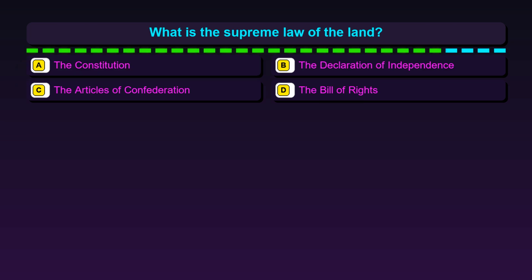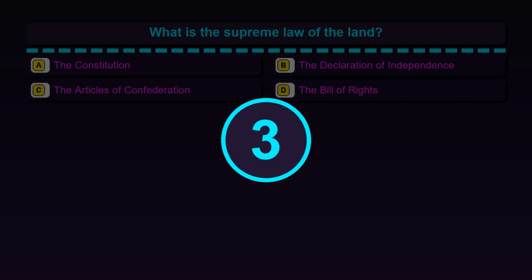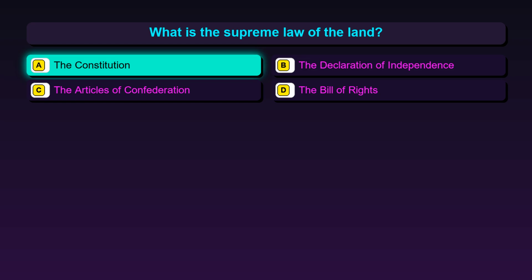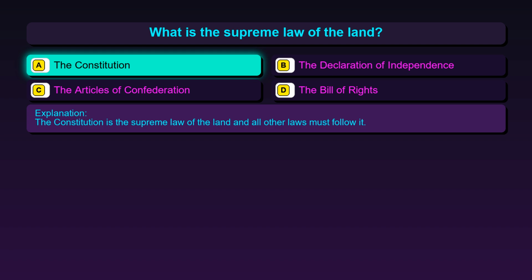Question 115. What is the supreme law of the land? Option A, the Constitution. Option B, the Declaration of Independence. Option C, the Articles of Confederation. Option D, the Bill of Rights. The correct answer is option A, the Constitution. The Constitution is the supreme law of the land and all other laws must follow it.